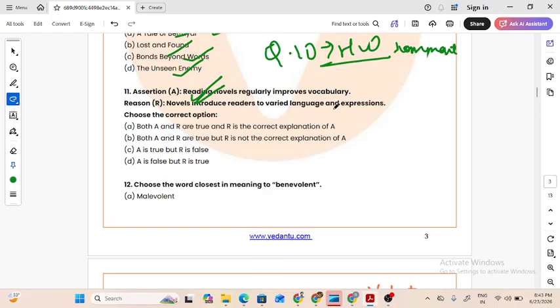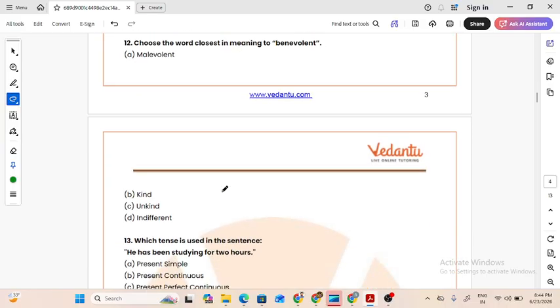So, here, ये जो है reason, क्या ये assertion को justify कर रहा है? हाँ कर रहा है. क्यों? क्योंकि the assertion says कि रीडिंग से आपकी वोकेबलरी इंक्रीज होती है, and the reason is saying कि नॉवल से भी आप चीज़ लैंग्वेज लर्न करते हो, you learn expression. So this is also continuing what the assertion has to say. So yes, both A and R are true, and R is the correct explanation of A.